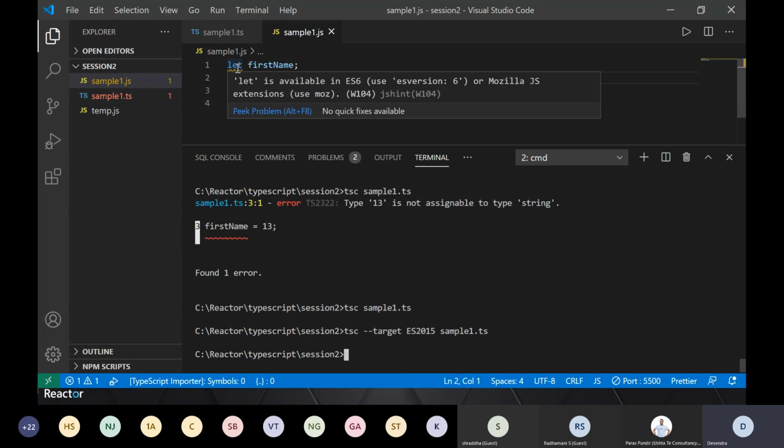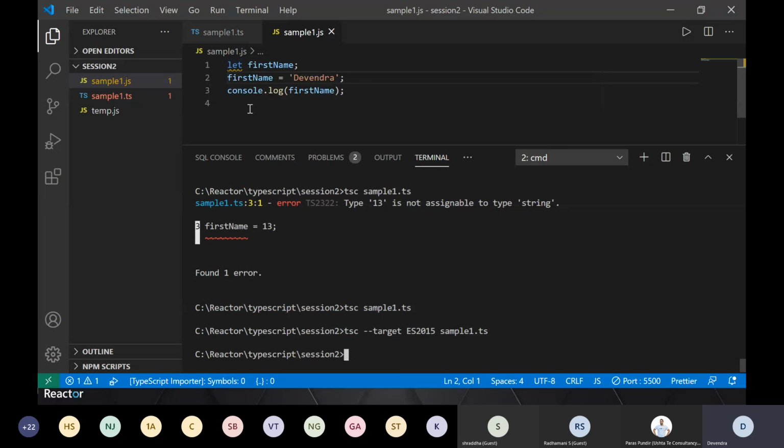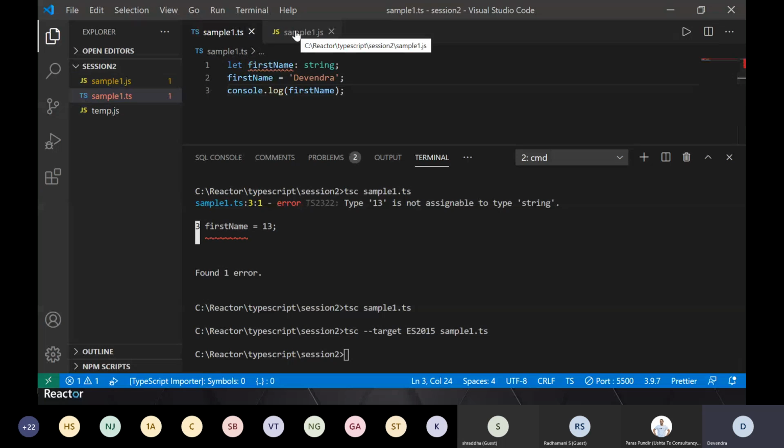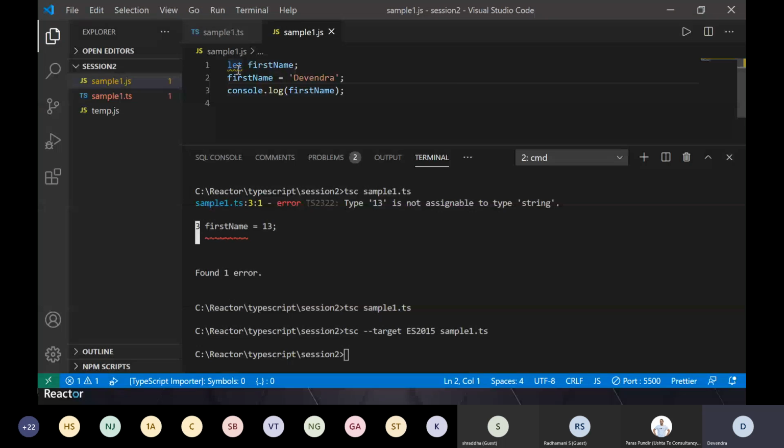See the change. Because in ECMAScript 2015 let is supported, it generated let. It's a very small example, but there are many other things which come up in different versions of ECMAScript. So you just have to change the target ECMAScript which you want to generate. As a developer, if you are writing code in TS, you are not worried about JavaScript.